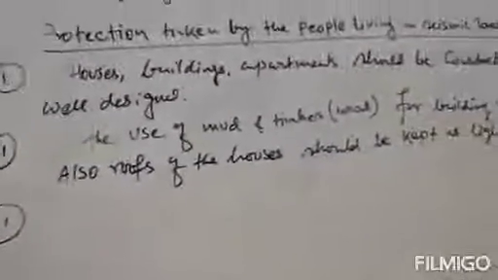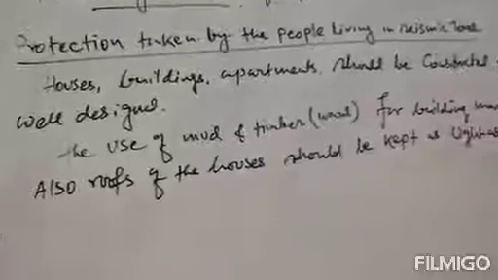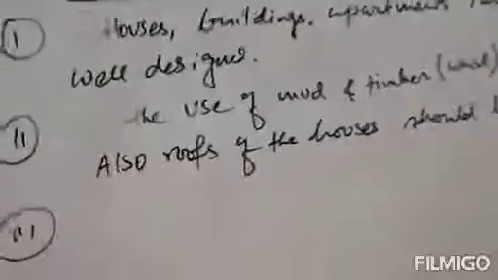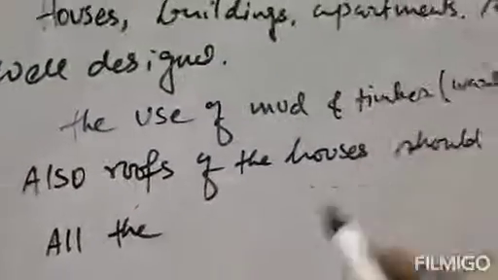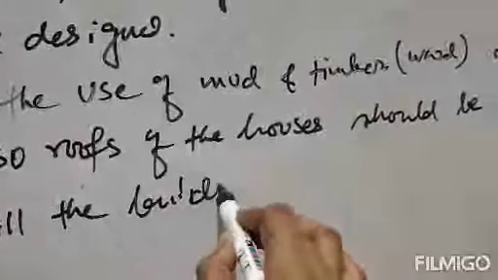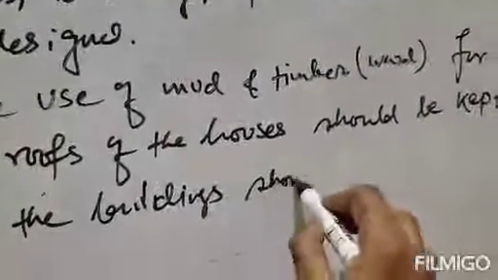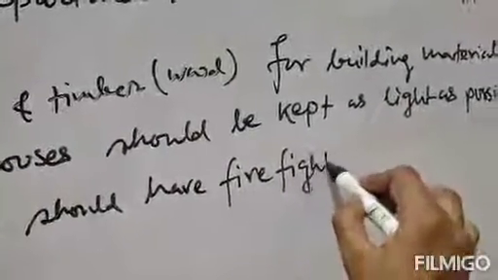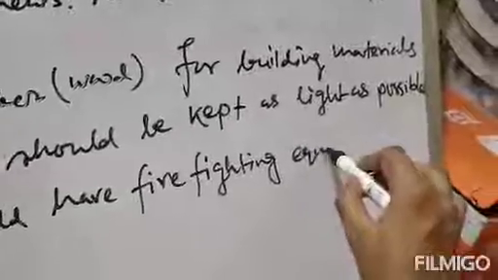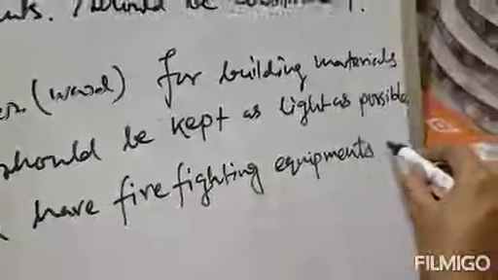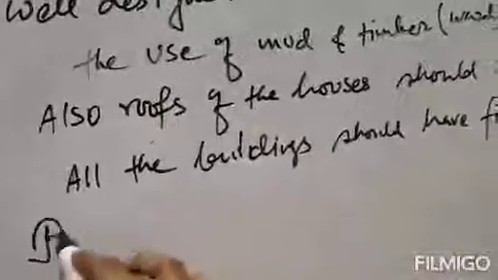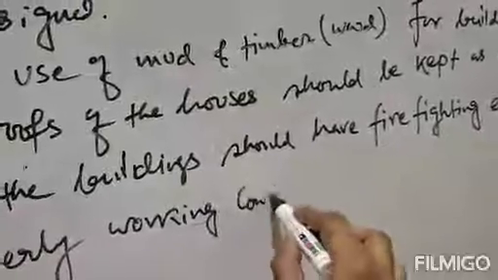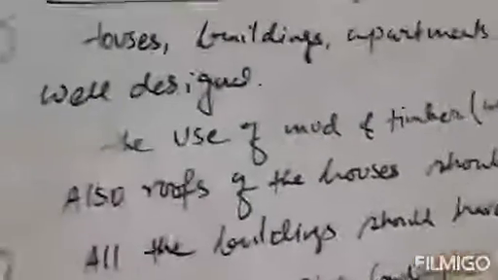The third precaution is that all the buildings should have firefighting equipment in proper order. So the third point is that all the buildings in seismic zones should have firefighting equipment in properly working condition.